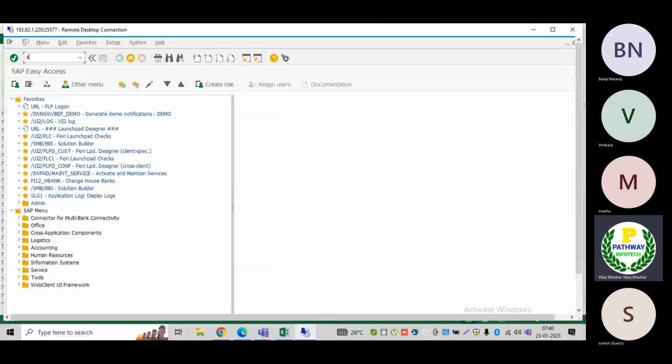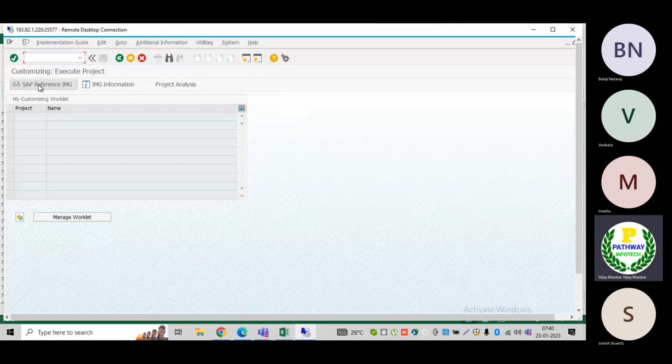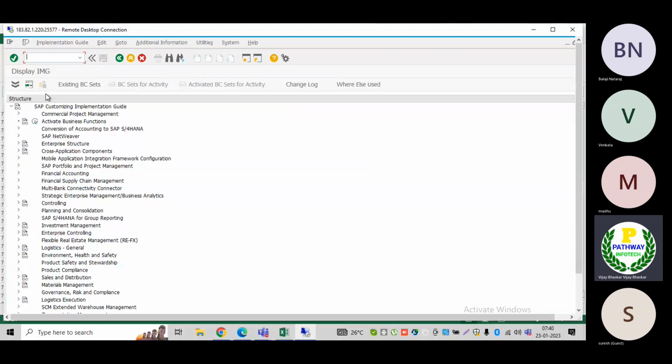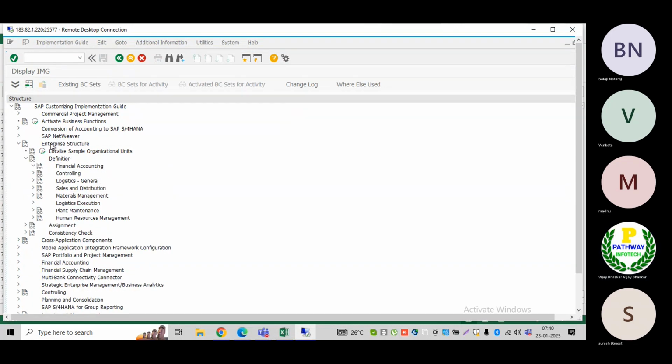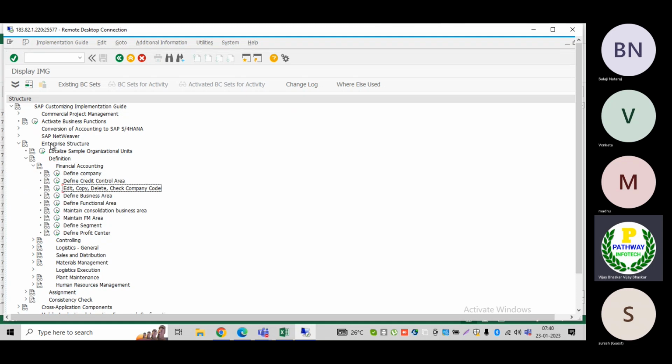So the configuration for credit management, I'm just showing this step. Earlier it was part of the enterprise structure where we were able to create the credit control area. Now you can see here, define segment, define credit control area. Defining this credit control area alone is not sufficient for FSCM credit management.